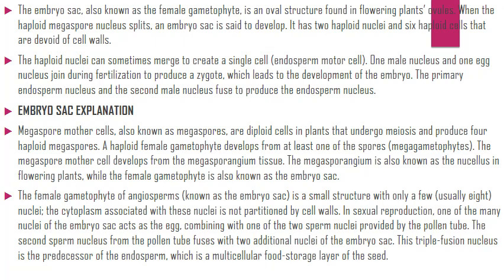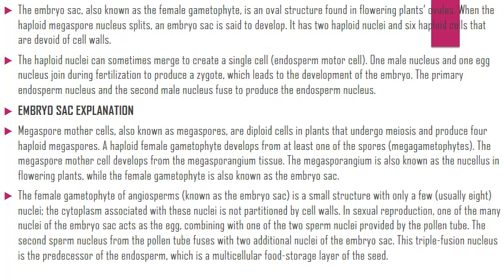Megaspore mother cells are diploid cells in plants that undergo meiosis and produce 4 haploid megaspores. A haploid female gametophyte develops from at least one of the spores.